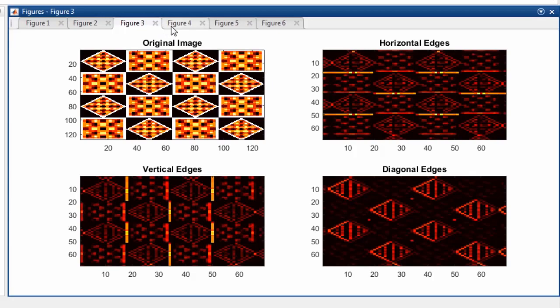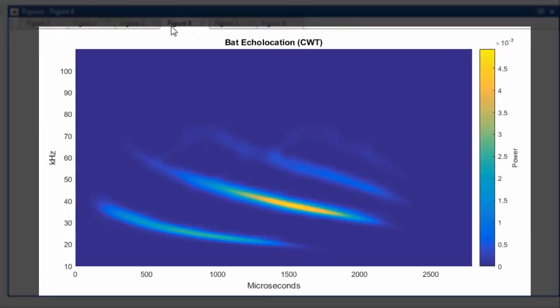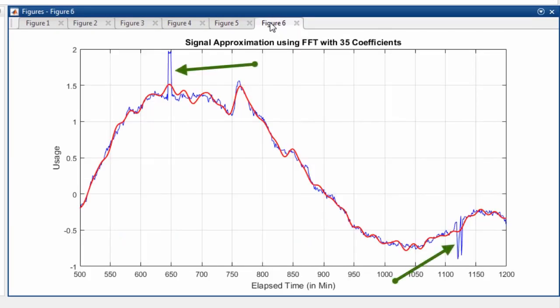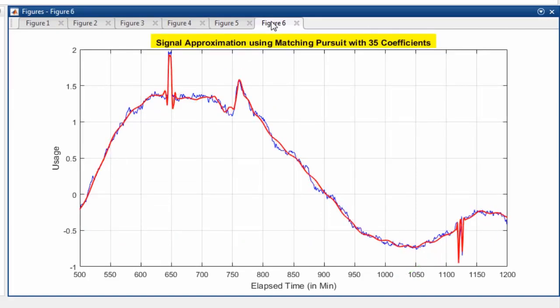You can also use the toolbox to analyze signal power jointly in time and frequency, detect and localize transients and change points in time series data, and determine optimal signal representations with matching pursuit.